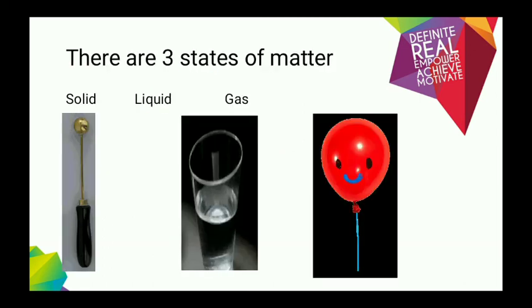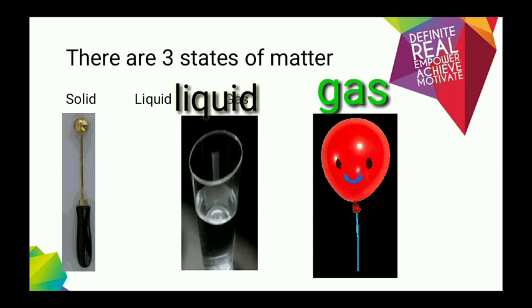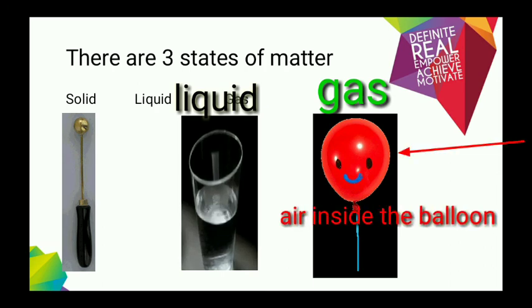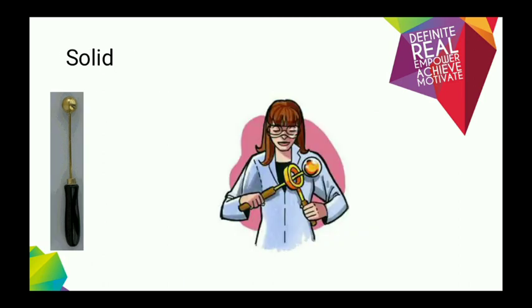As we already know, there are 3 states of matter. They are solid, liquid, and gas. The example of solid is this metal ball. The example of liquid is the water inside the glass. Meanwhile, the example of gas is the air inside the balloon. Like I told you already, matters can expand and contract when they gain heat and lose heat.